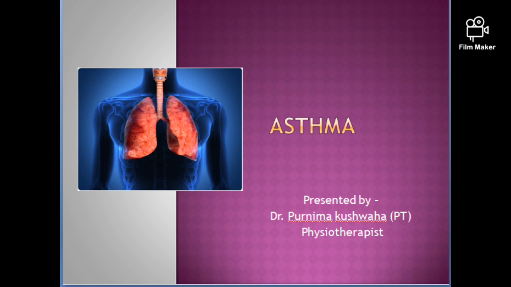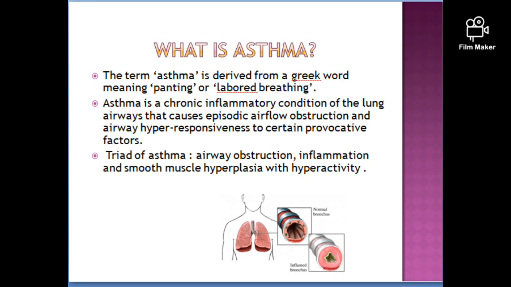In this video, we're going to talk about asthma. What is asthma? The term asthma is derived from a Greek word meaning panting or labored breathing, that is, difficulty in breathing. The definition of asthma is that it is a chronic inflammatory condition of the lung airway that causes episodic airflow obstruction and airway hyperresponsiveness to certain provocative factors.